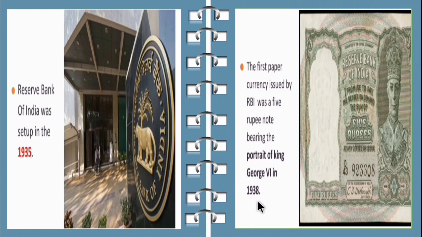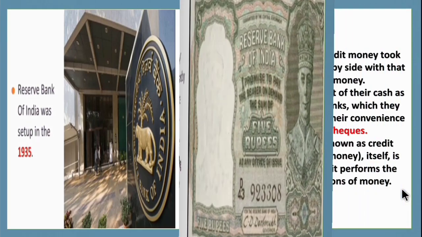So the first paper currency was a 5 rupee note with a portrait of King George VI, which was issued in the year 1938.